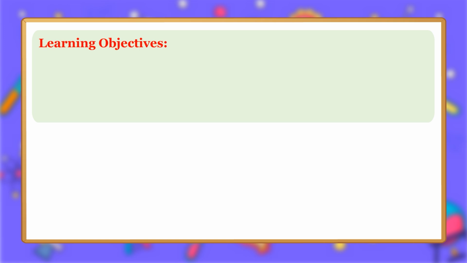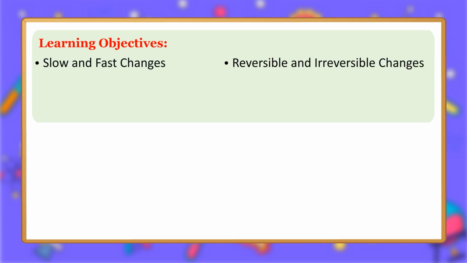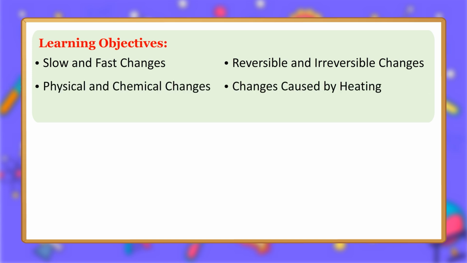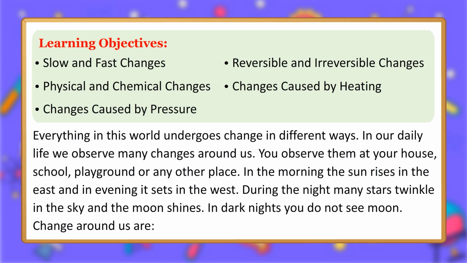Changes around us. Learning objectives. Slow and fast changes. Reversible and irreversible changes. Changes caused by heating. Physical and chemical changes. Changes caused by pressure. Everything in this world undergoes change in different ways.